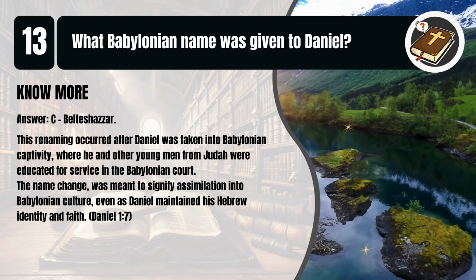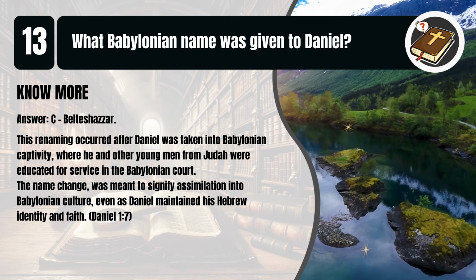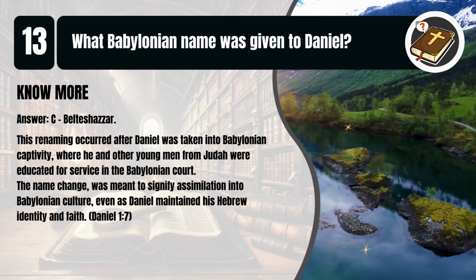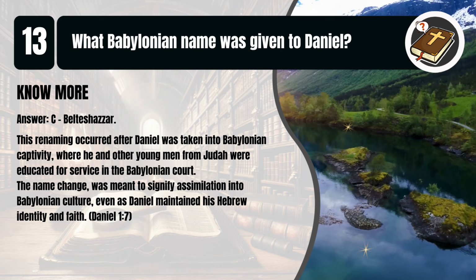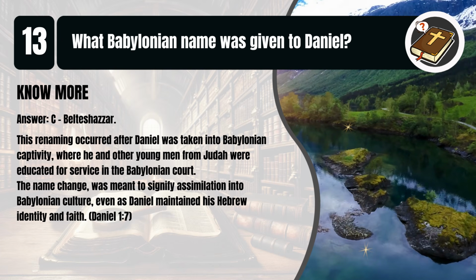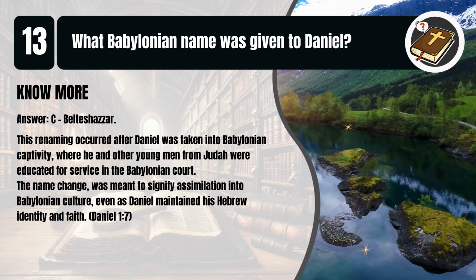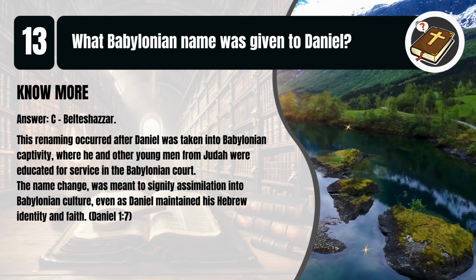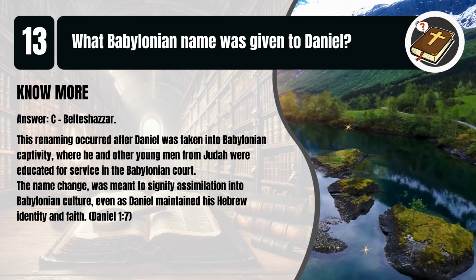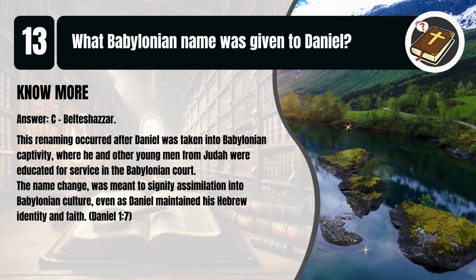That's C. Belteshazzar. This renaming occurred after Daniel was taken into Babylonian captivity, where he and other young men from Judah were educated for service in the Babylonian court. The name change was meant to signify assimilation into Babylonian culture, even as Daniel maintained his Hebrew identity and faith. Daniel chapter 1, verse 7.